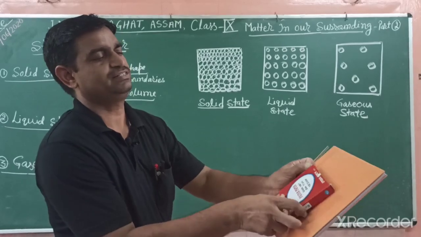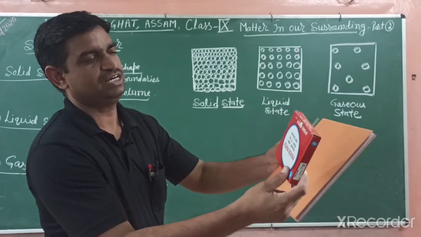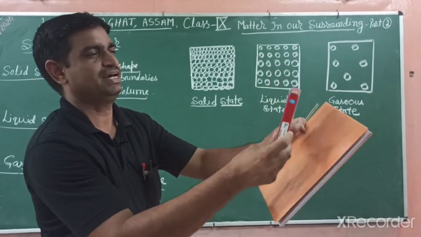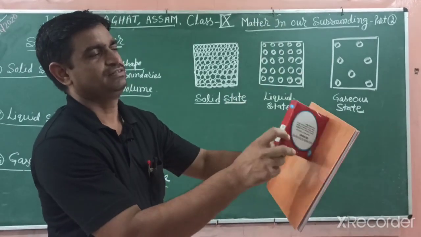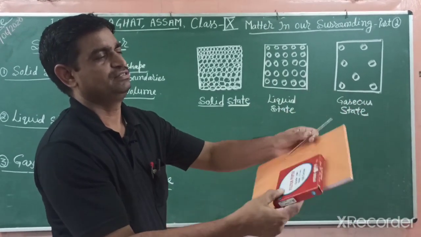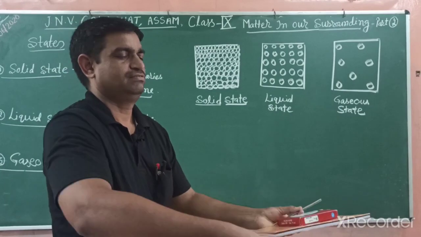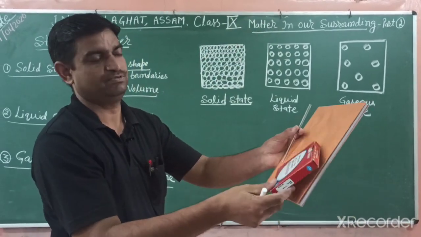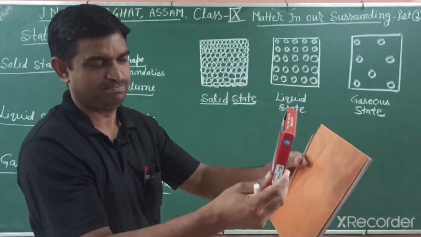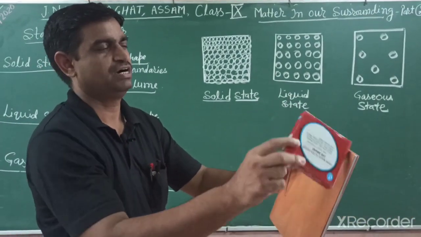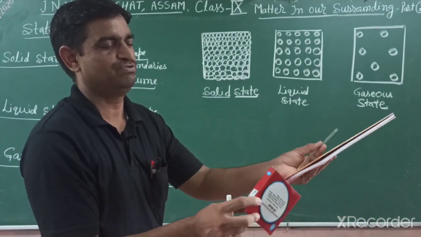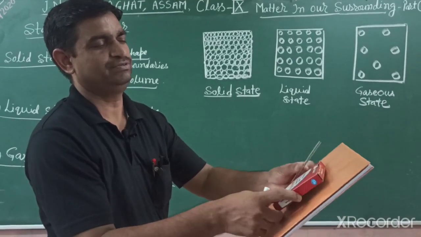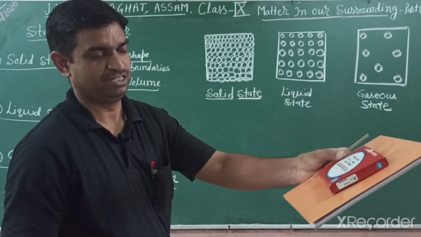So what do these shapes indicate? These have a definite shape, like this square, this rectangular, this cylindrical, this also cylindrical. Solids are substances that have definite shape, definite volume and definite boundaries. Solids have these three different characteristics.